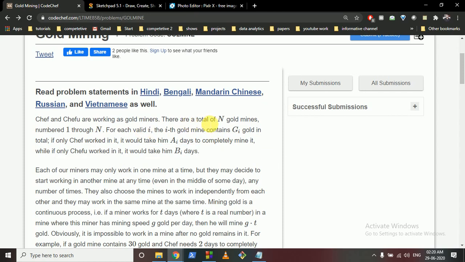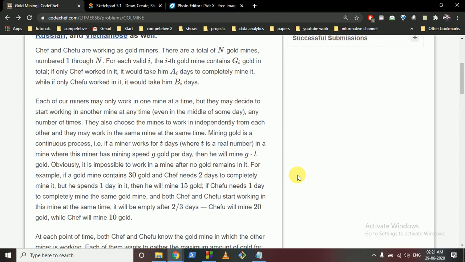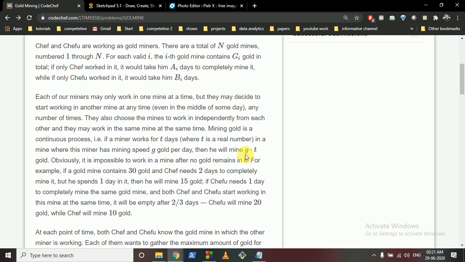So there is a gold mine. If only Chef works on it and takes out the gold from this gold mine, it will take him Ai days. Else if only Shefu works, it will take him Bi days. Now they can work simultaneously on any mine, or they can work on different mines. But if they are working simultaneously, there is one thing: they have some speed.